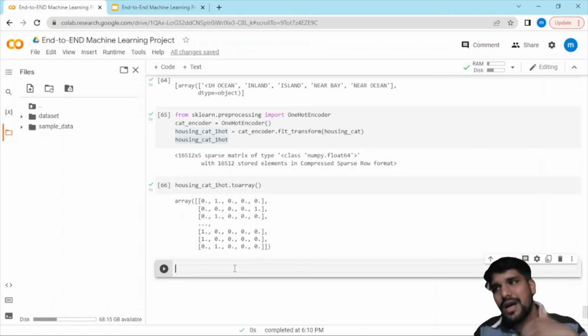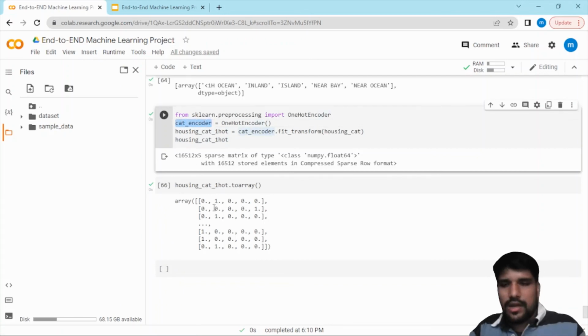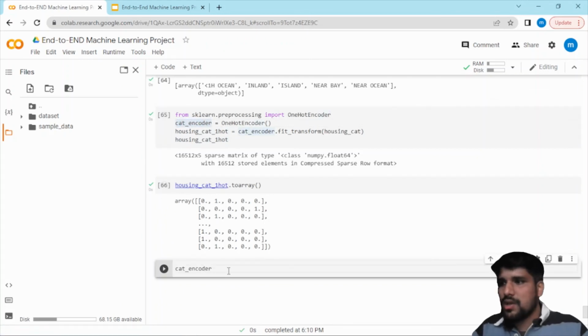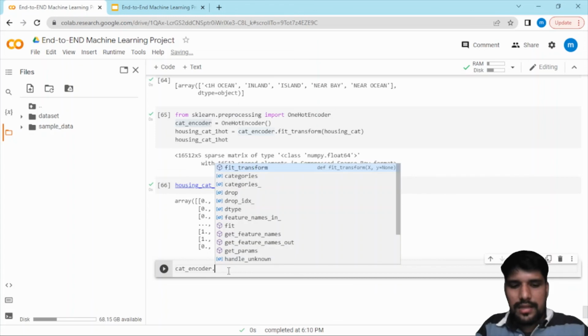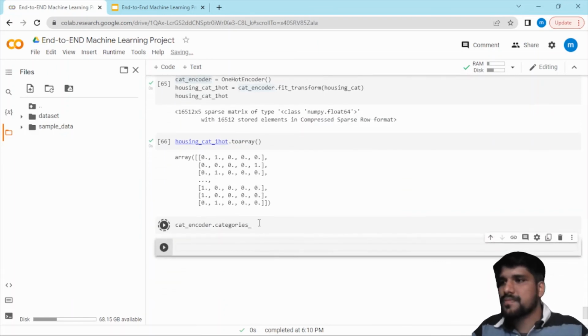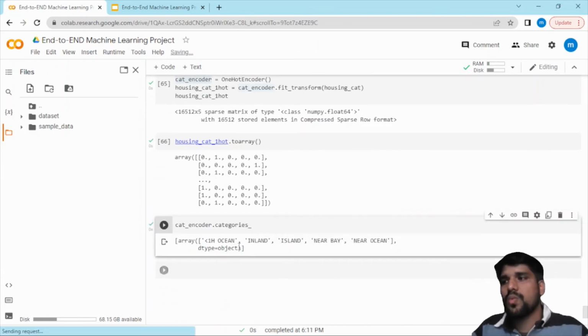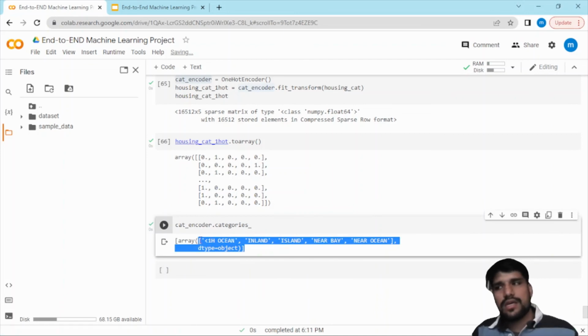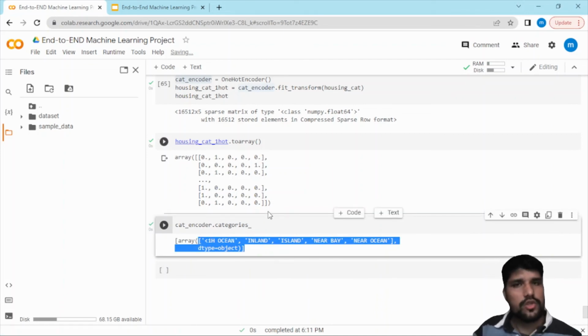If you again want to know what categories we used, then again there is the same method, the same variable we can call here, cat encoder, and then categories. Similarly it will give the information on what categories it used to convert into the numerical data.